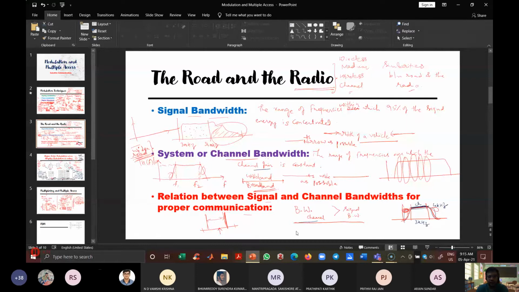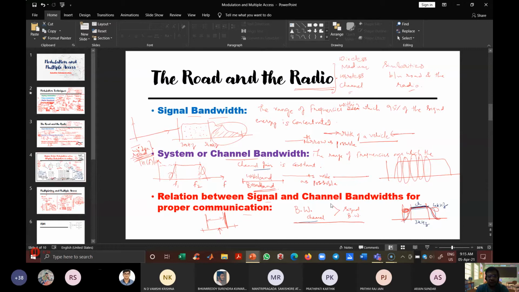Otherwise, if you don't ensure that, for example where the message signal is 4 kilohertz and the channel is constant only over 3 kilohertz, then that leads to frequency selective fading. Some frequencies undergo one amount of attenuation and others undergo a different amount of attenuation or gain.